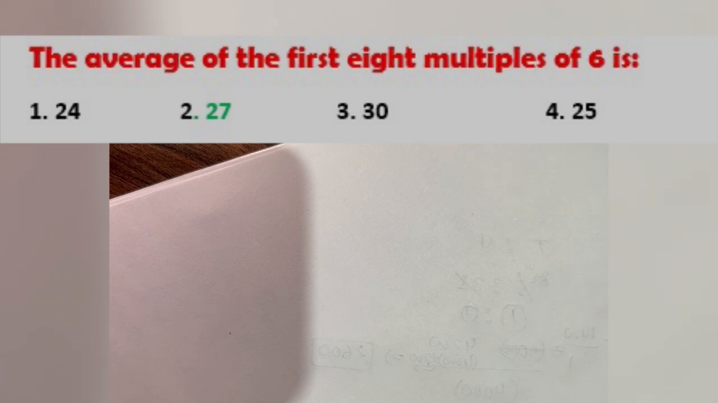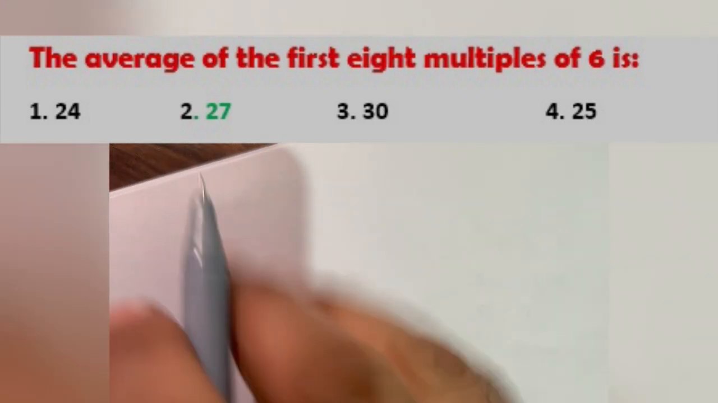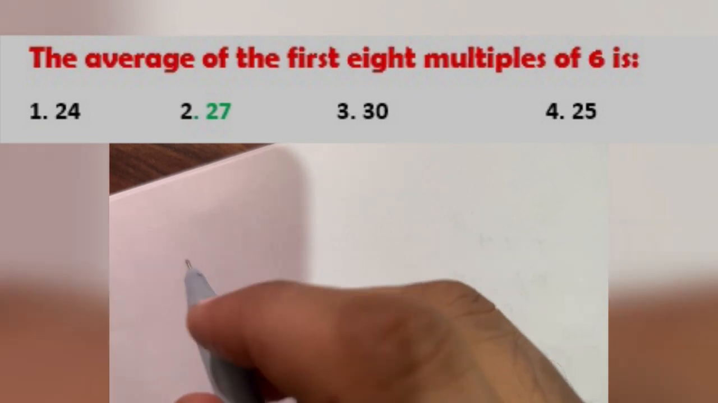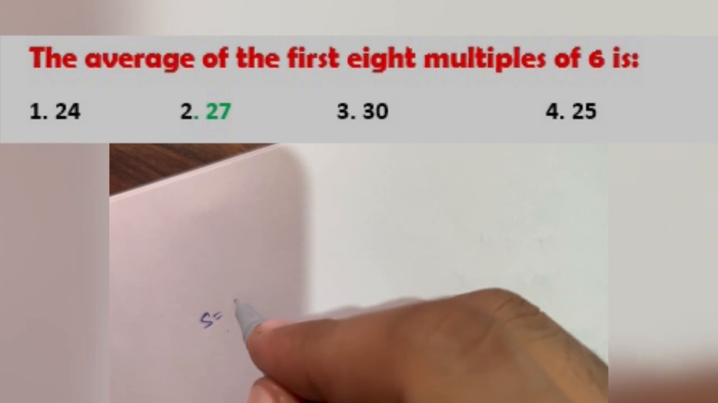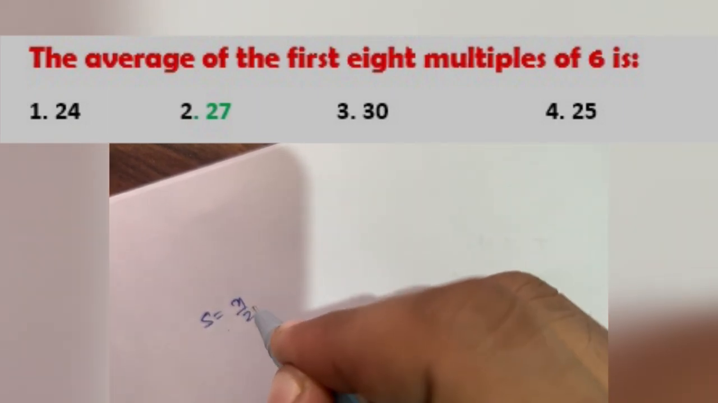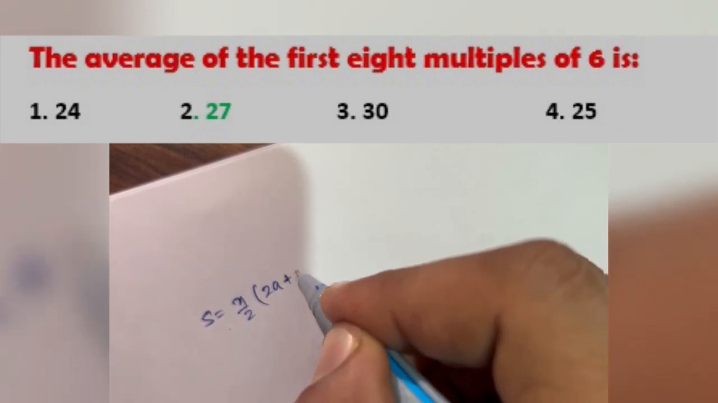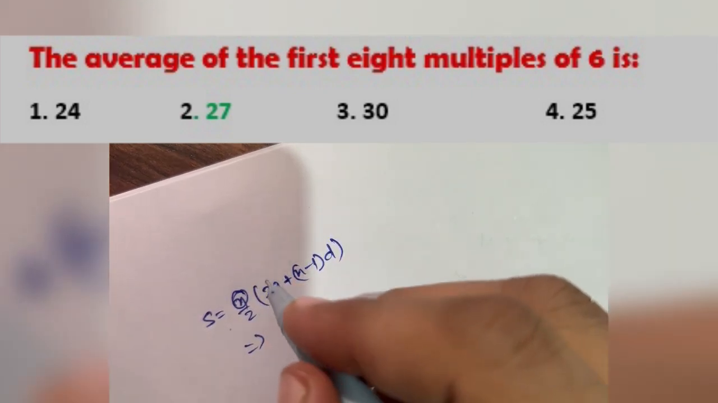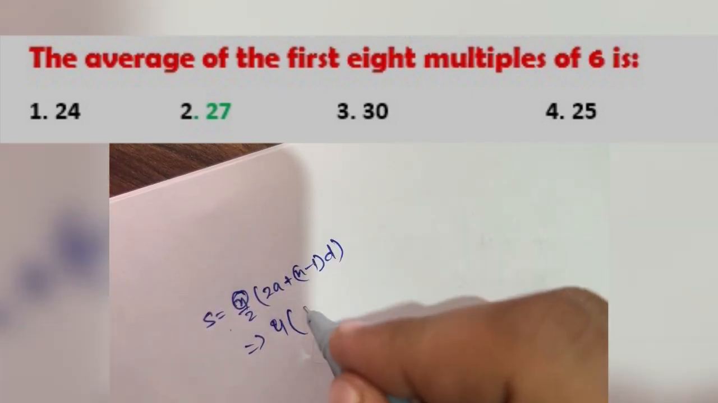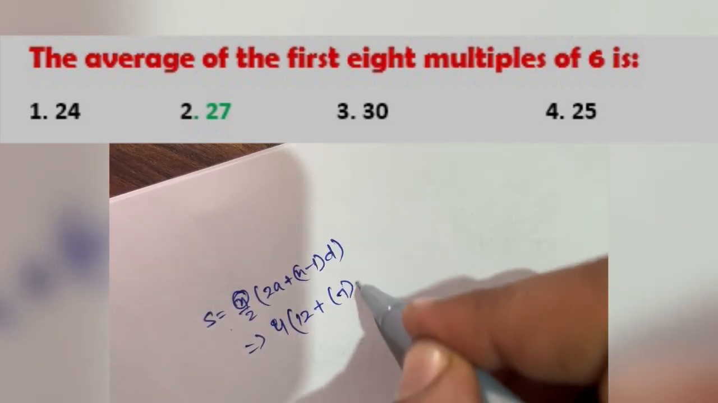What is the average of the first 8 multiples of 6? Firstly we have to calculate the sum of the first 8 multiples of 6, and it will be given as S is equal to n by 2 times (2a plus (n minus 1) d). So n is 8, so n by 2 is 4. 2a, the first term is 6 so 2a is 12, and then we have (8 minus 1) times 6.